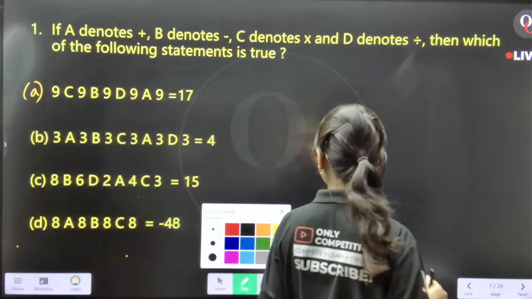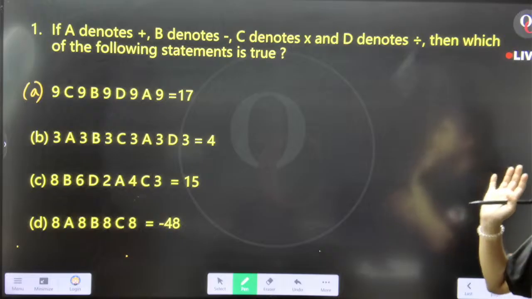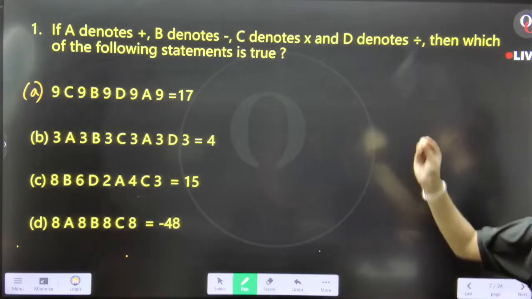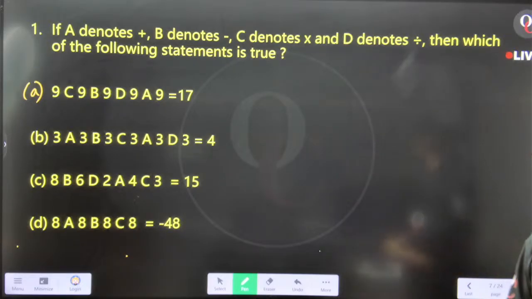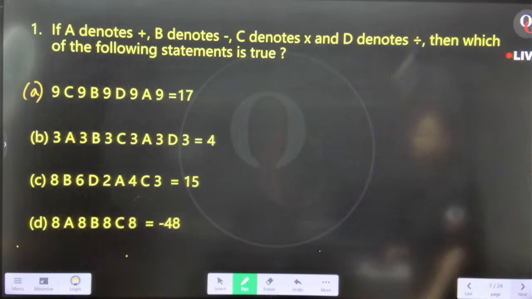Now, find out in which equation the statement satisfies. What should be question number 44 actually? 45. This should be 44. I don't know how it got changed, but anyway, what will be the answer? Question number 44.